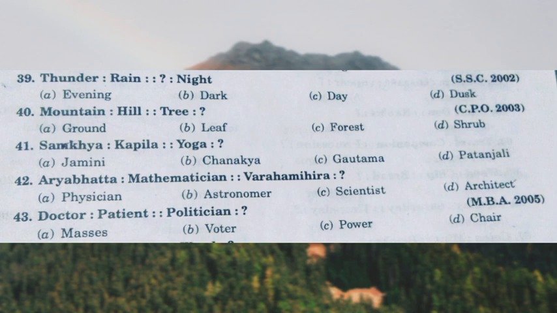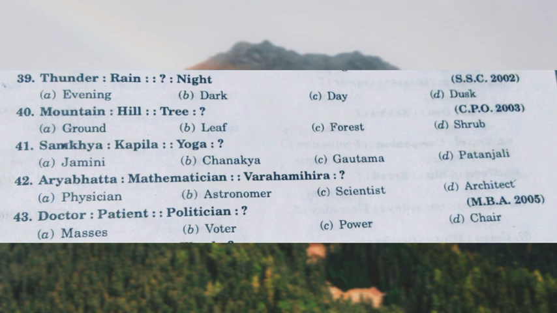And the next one is Samkhya, Kapila, Yoga is what? Samkhya, Vaisheshika, Nyaya, Yoga, Purva Mimamsa, and Vedanta are the six philosophies presented in ancient times. If you know this, Samkhya was founded by Kapila.